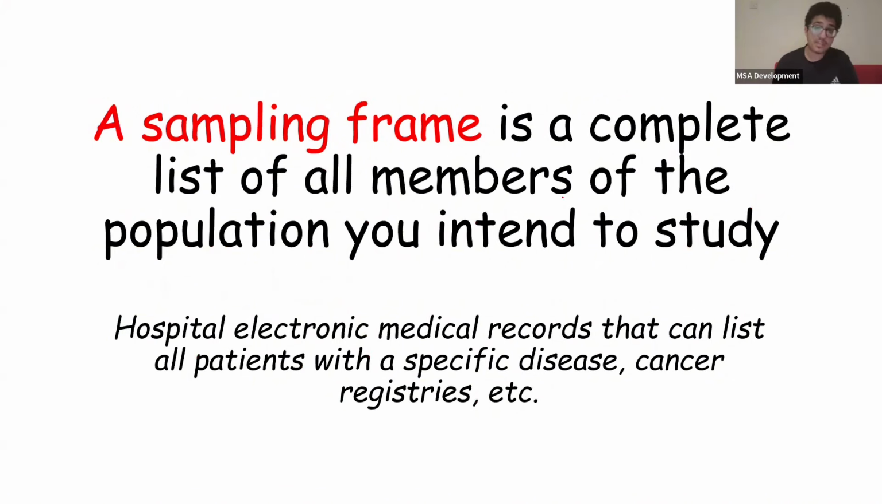Now, a sampling frame is a complete list of all members of the population you intend to study. So a hospital electronic medical record can list all patients with a specific disease, cancer, or anything of the sort. So for example, if you have a list of patients in a hospital, and it shows all patients in the nation or all patients in the hospital who have type 2 diabetes, for example. That's a sampling frame, okay? And if the population you intend to study is type 2 diabetes, that is a sampling frame that can help you get to those people and actually study them, okay?